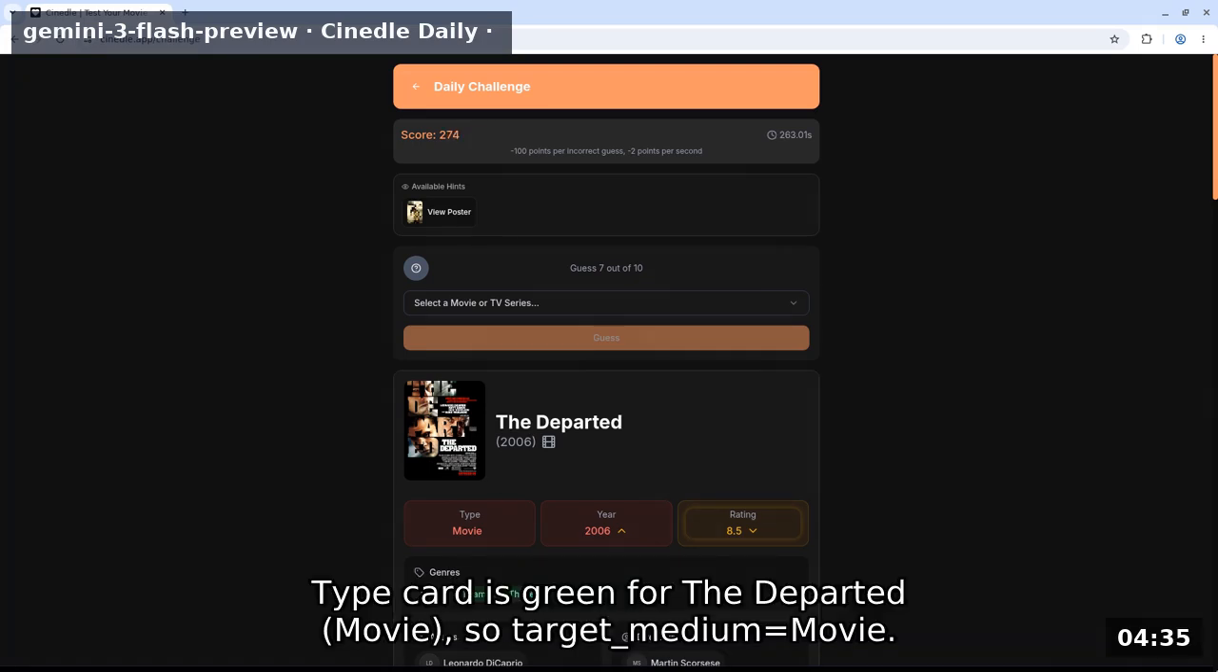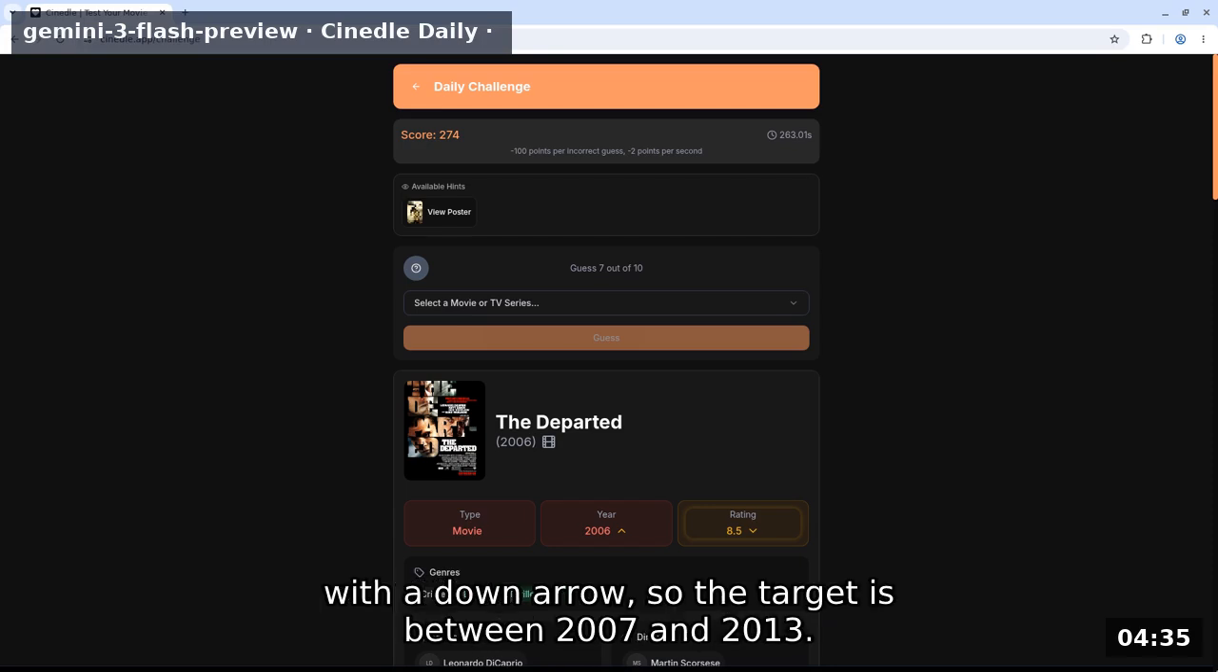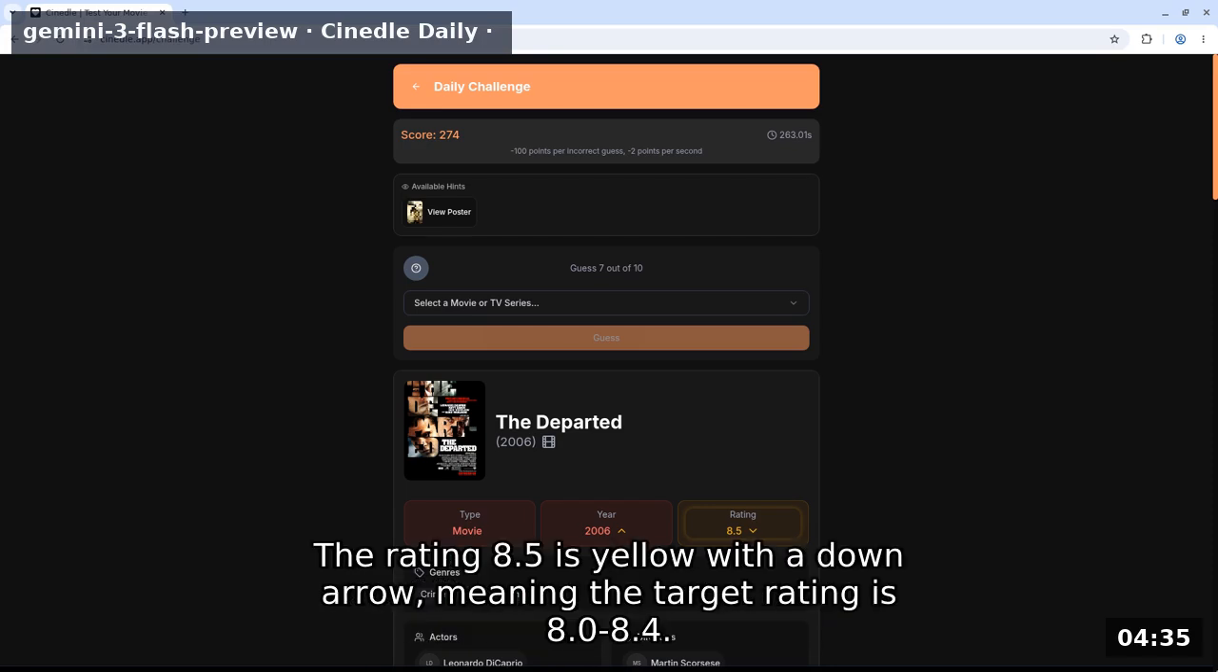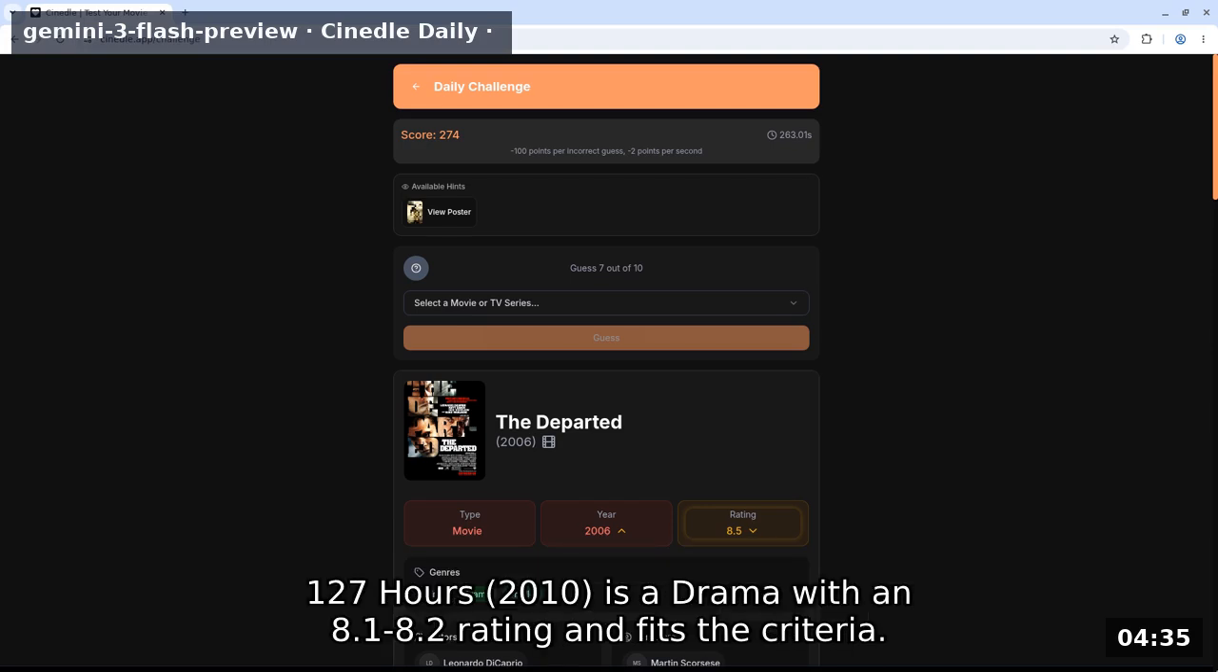Type card is green for The Departed movie, so target medium equals movie. The year 2006 is red with an up arrow, and Whiplash 2014 was red with a down arrow, so the target is between 2007 and 2013. The rating 8.5 is yellow with a down arrow, meaning the target rating is 8.0-8.4. Drama is a matching genre. 127 Hours 2010 is a drama with an 8.1-8.2 rating and fits the criteria.